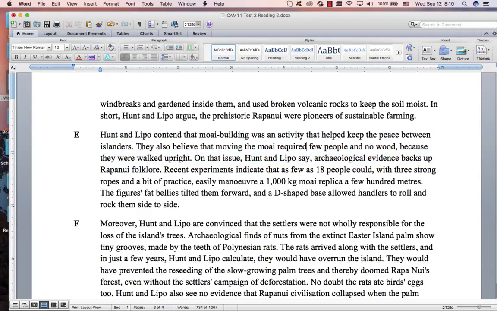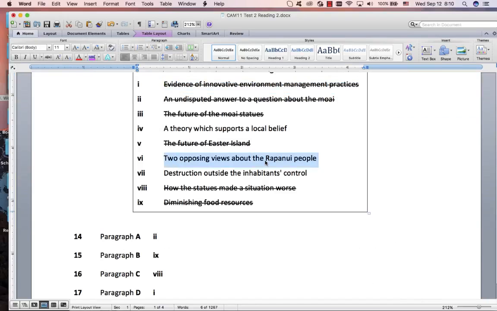They're saying that what Jared Diamond said was wrong, and they have evidence for this, and then this is all about the evidence. So that's probably the most important word in the whole paragraph, this evidence. And again, it's not the opposing views because they didn't say anything about Diamond's view and didn't say anything about destruction. So that one wasn't too bad either. You could probably have gotten that one.